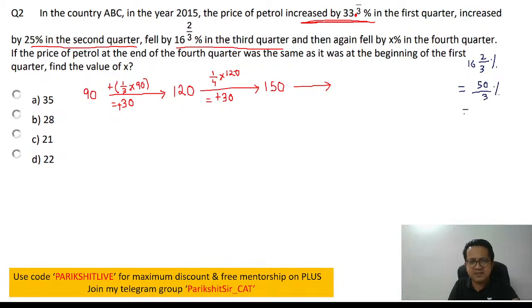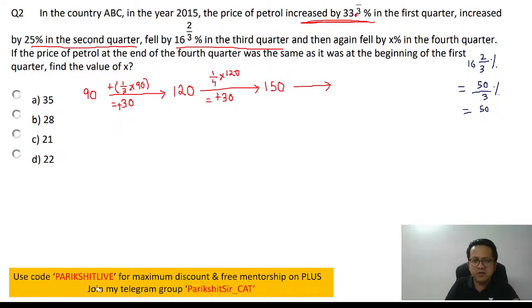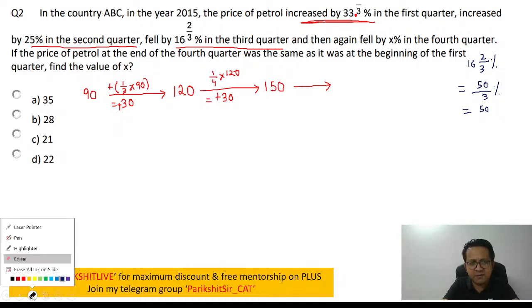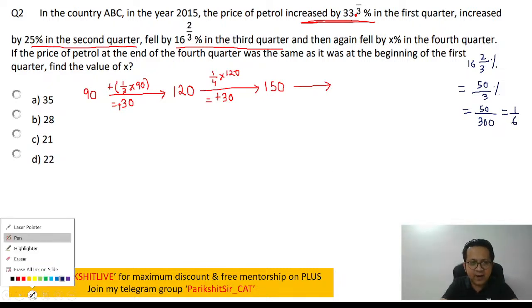And percent means out of 100, so to remove the percent sign you are going to divide by 100. It's not 500, sorry, it's 50/300. So it's basically 1/6.